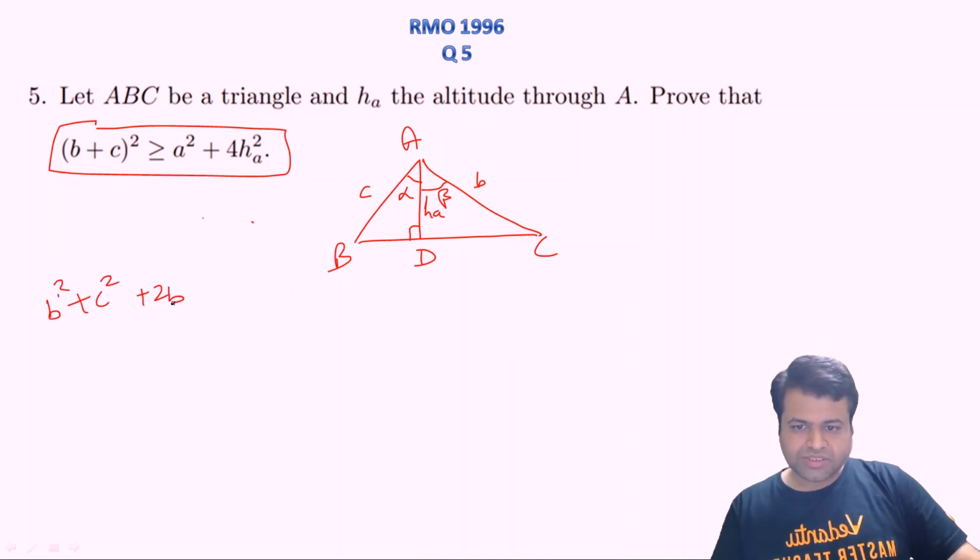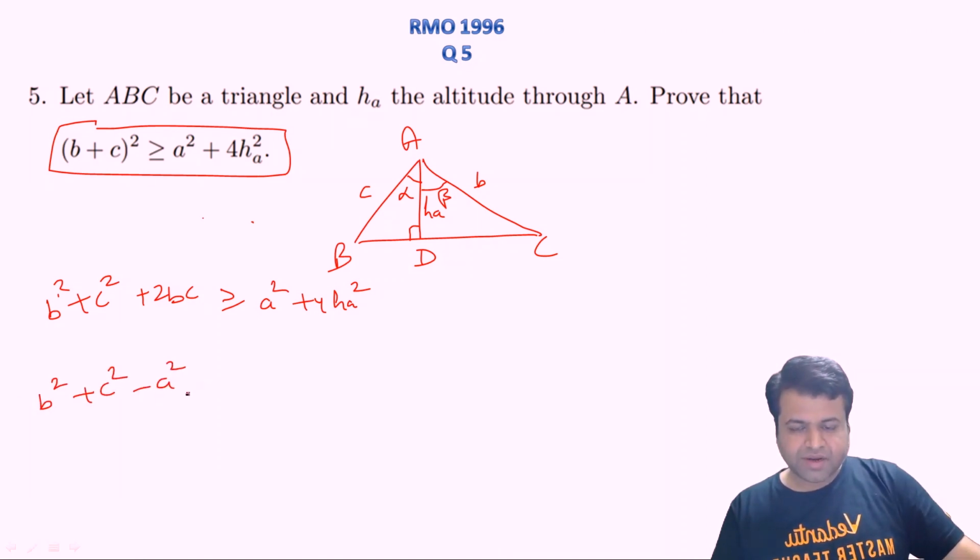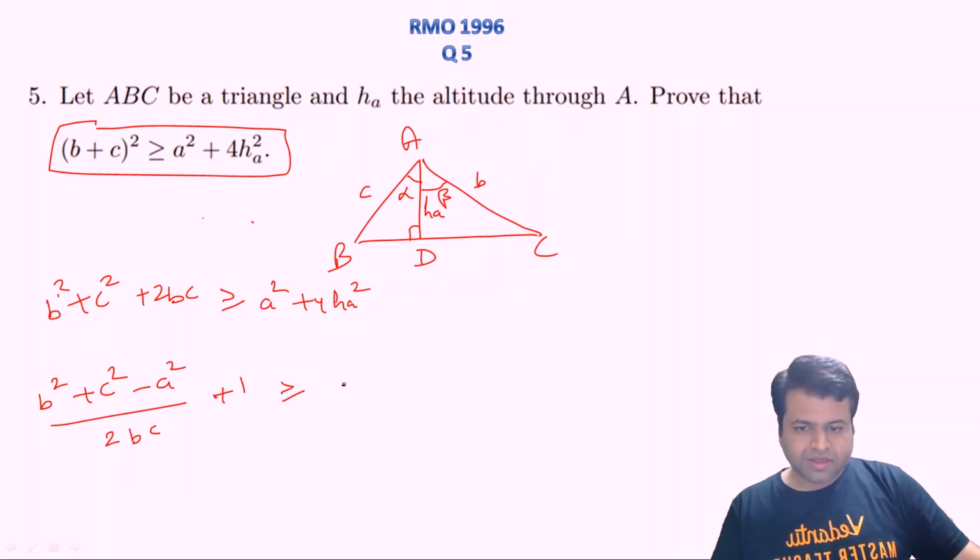We need to prove that this thing is greater than or equal to A square plus 4HA square, right? So we actually need to prove B square plus C square minus A square, and let's divide the whole thing by 2BC. So that will be B square plus C square minus A square upon 2BC, plus 1, that should be greater than or equal to twice of HA upon B into HA upon C. This is what we need to prove.